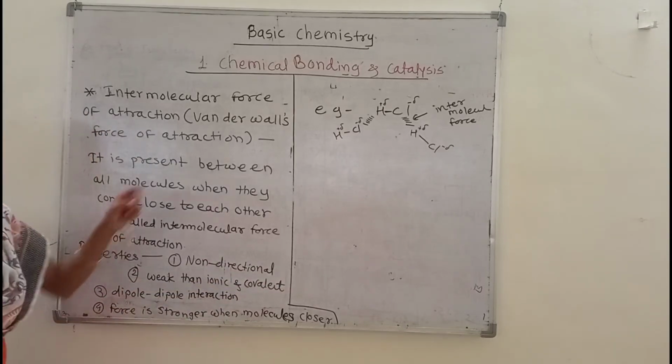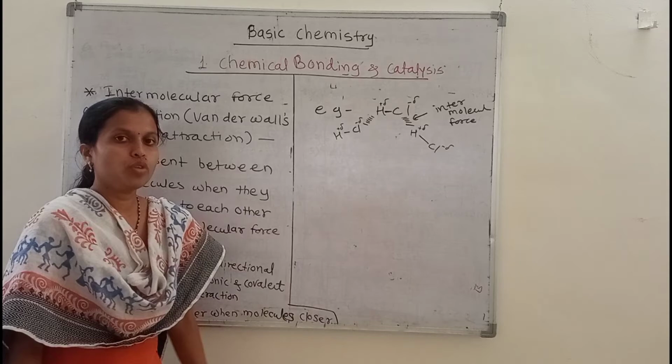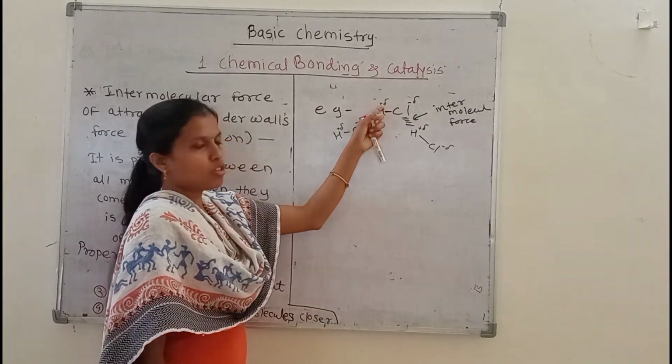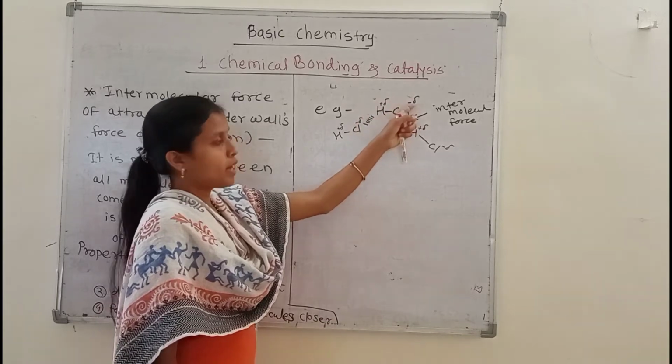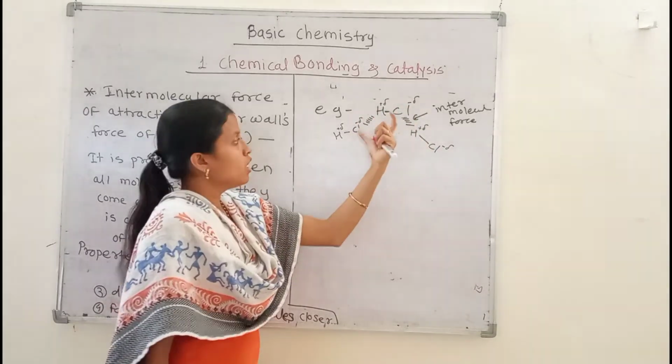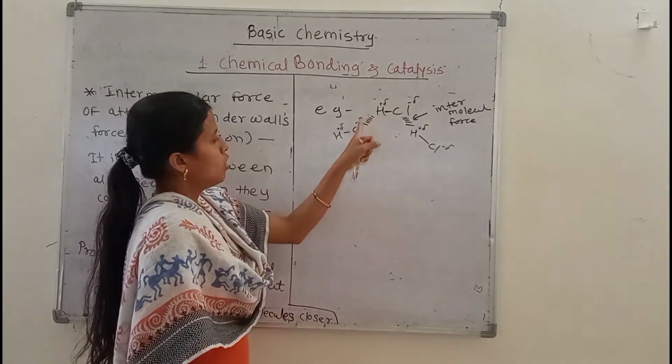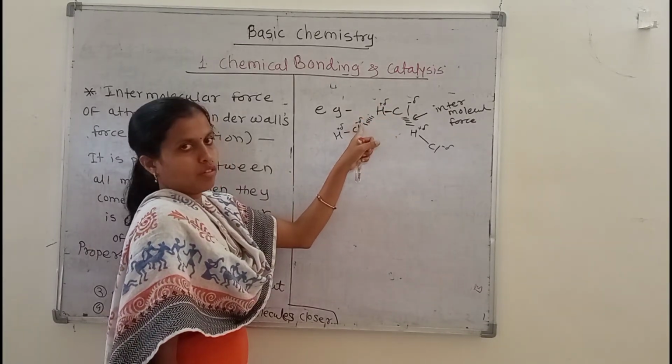The next property is that this force of attraction shows dipole-dipole interactions, because the molecules generate a partial positive charge and a partial negative charge. So they show dipole-dipole interactions, because the positive pole will be close to the negative pole of fluorine.